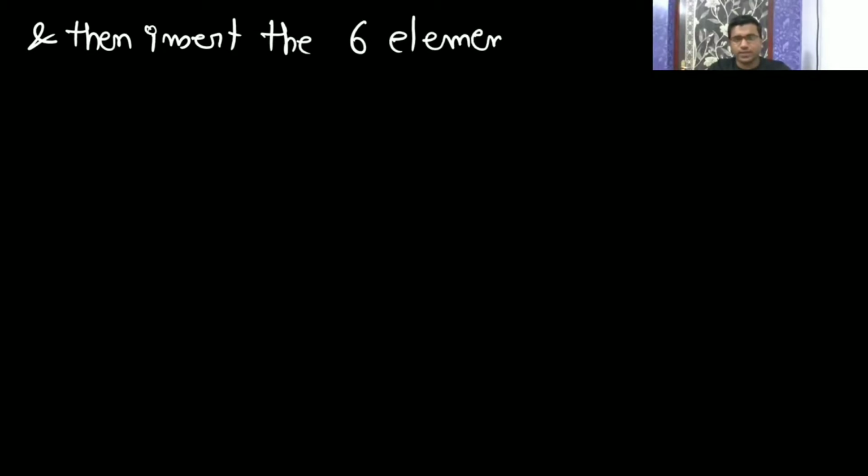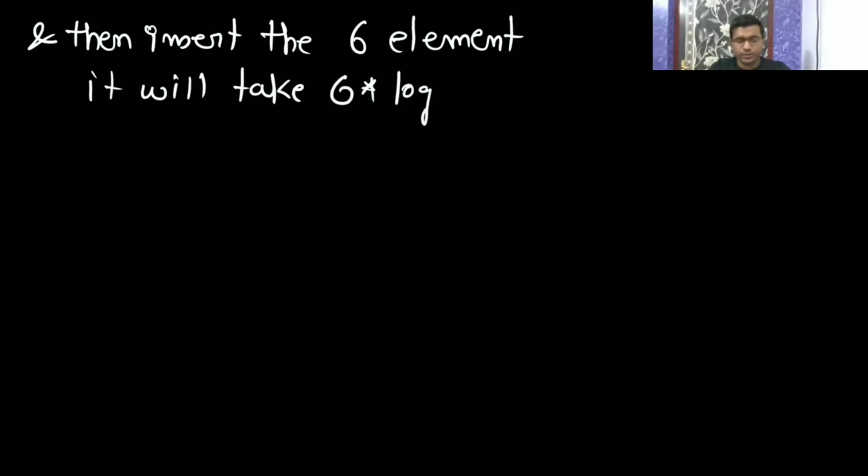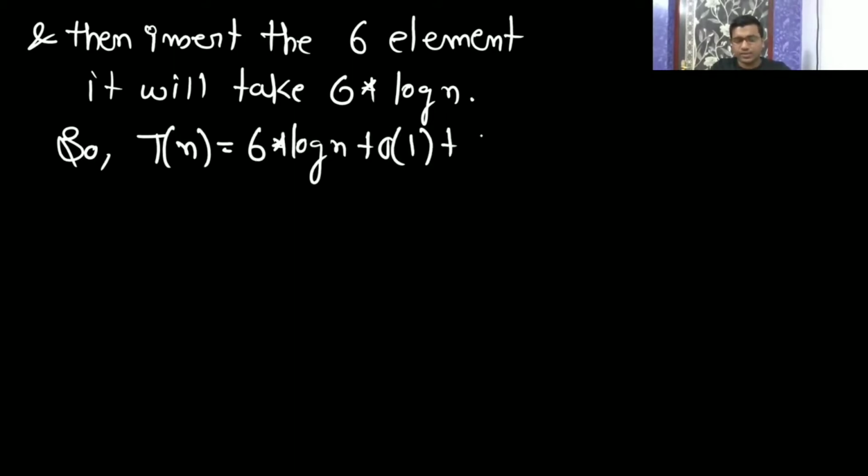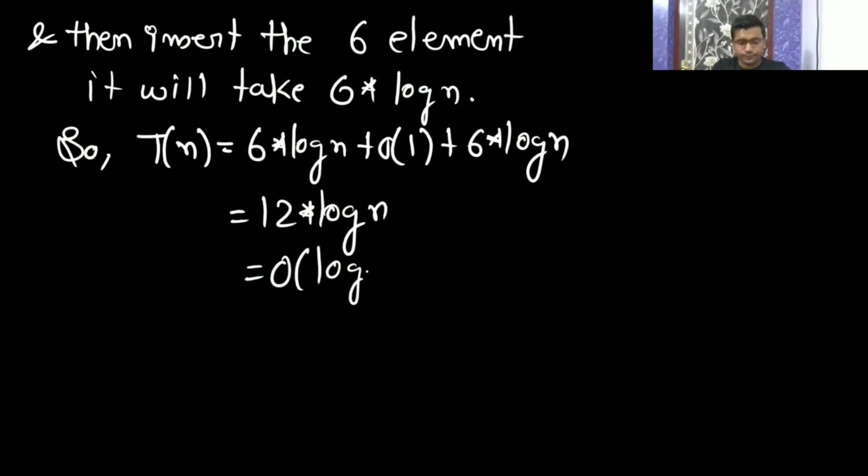Then insert the six elements. It will take 6 log n. So the time complexity is going to be 6 log n plus big O of 1 plus 6 log n. Overall time complexity is going to be 12 log n. Am I clear? Now see the next question.